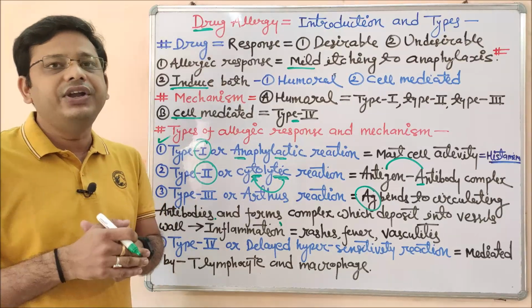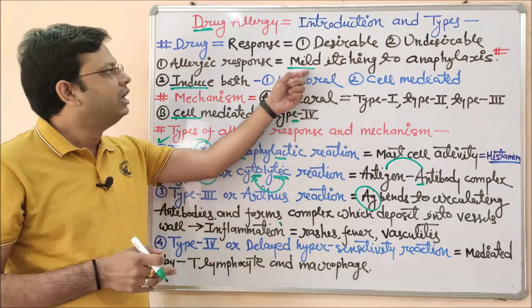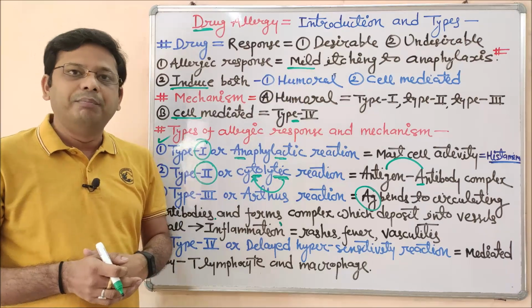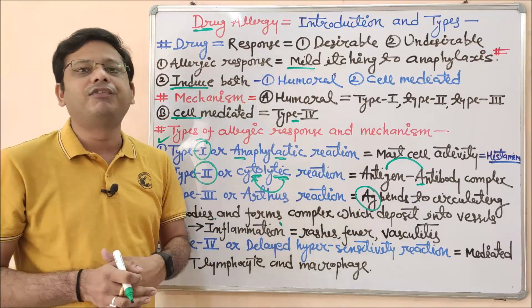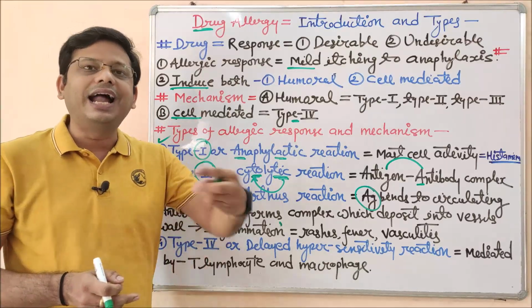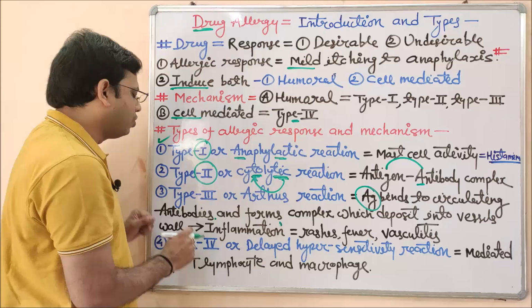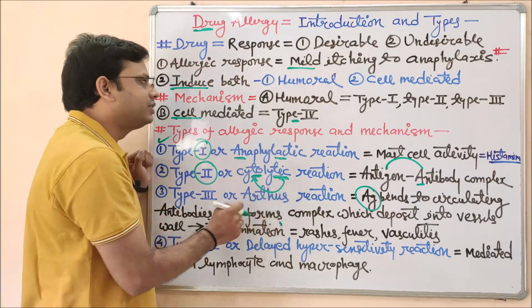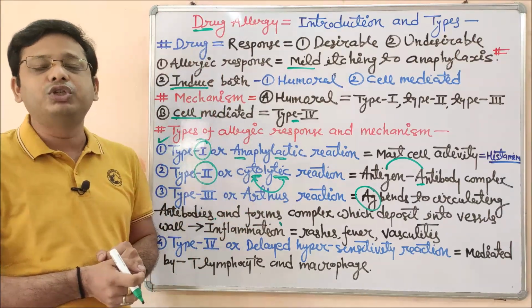Rashes and fever are very common with most allergic reactions. This starts from mild itching, but the meaning of vasculitis is the inflammation of the blood vessels and the thickening of the wall of the blood vessel. That may be a severe problem, and that is caused by the type 3 reaction, which is caused by the drug which you have taken.